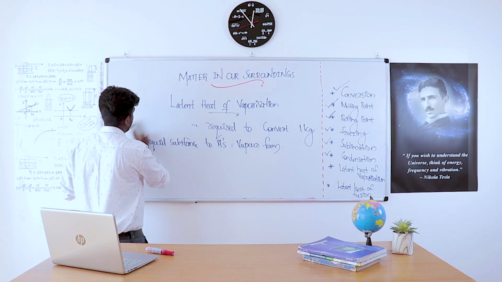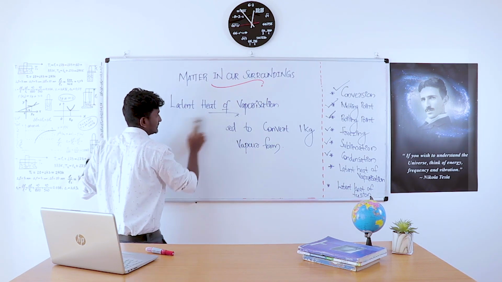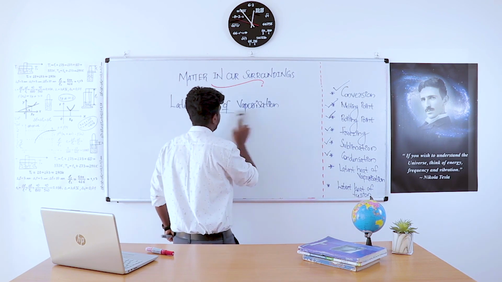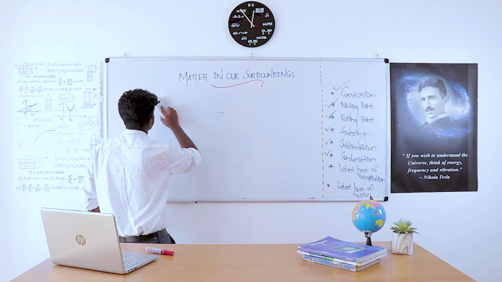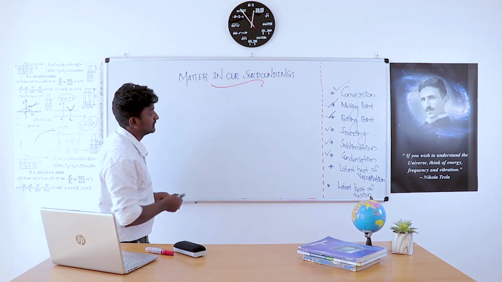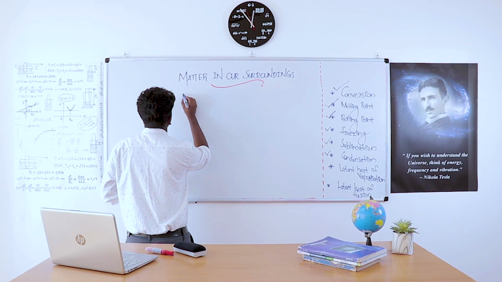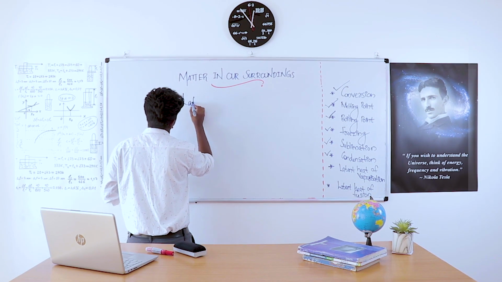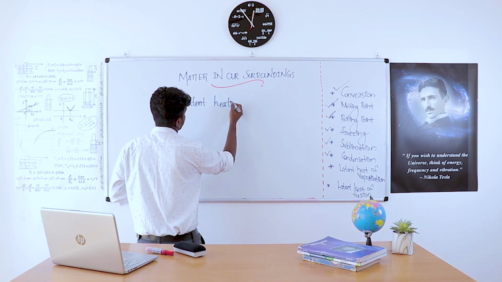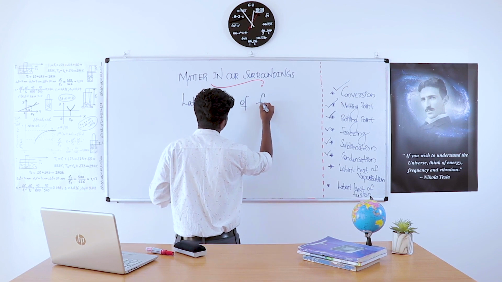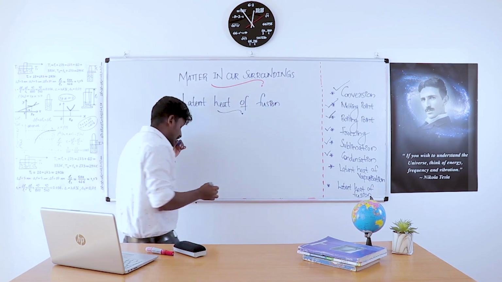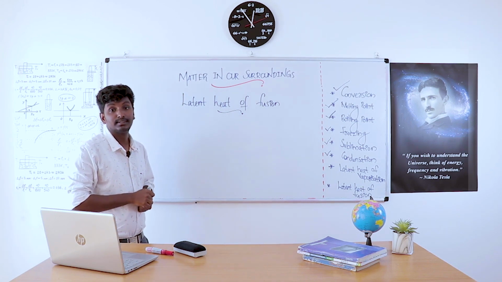And the last definition in this section is latent heat of fusion. After the definitions, we will discuss evaporation. Okay. Then latent heat of fusion. What do you mean by fusion?